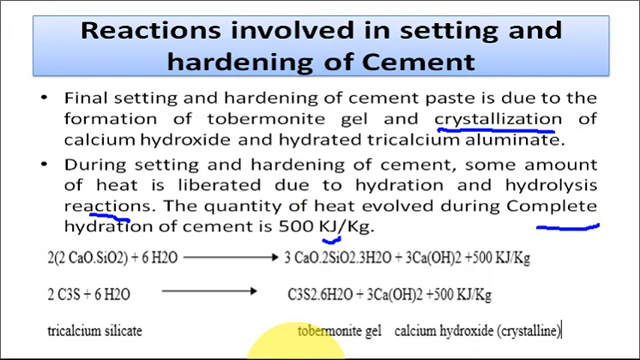So basically, for the final setting, crystallization reaction is very important and the tobermorite gel formation is very important. In the tobermorite gel formation, the tricalcium silicate reacts with the water to form the tobermorite gel, and calcium hydroxide formation also takes place. This calcium hydroxide, when it crystallizes, that means crystallization of calcium hydroxide takes place, and this is responsible for the hardening of the cement.